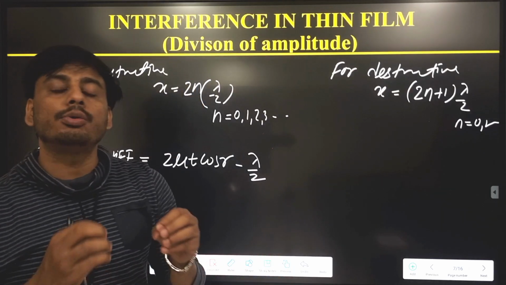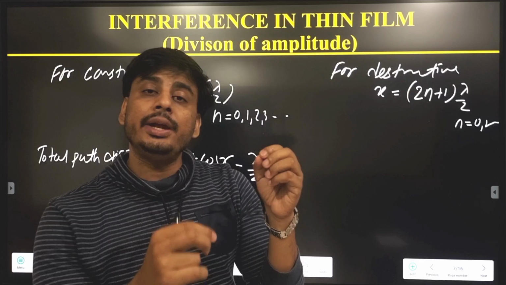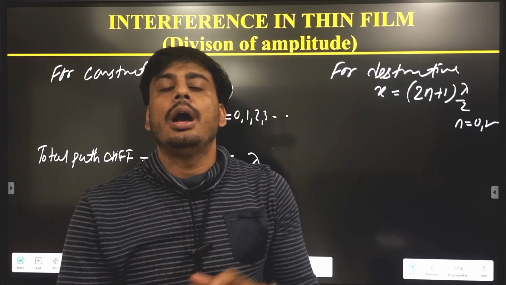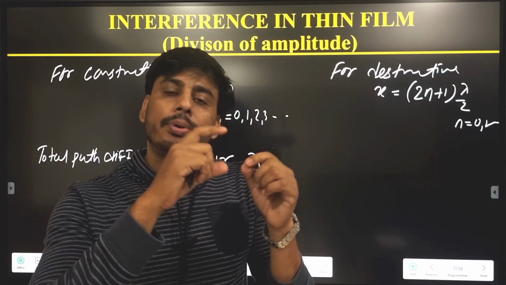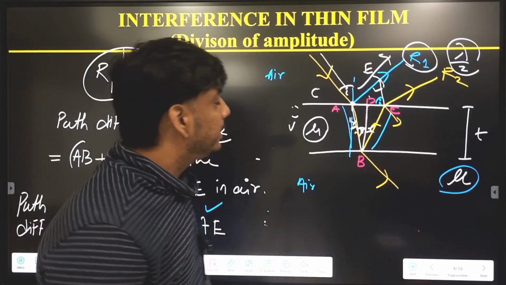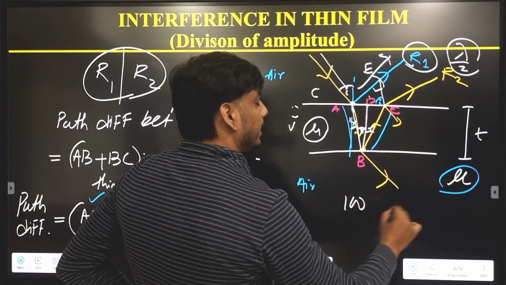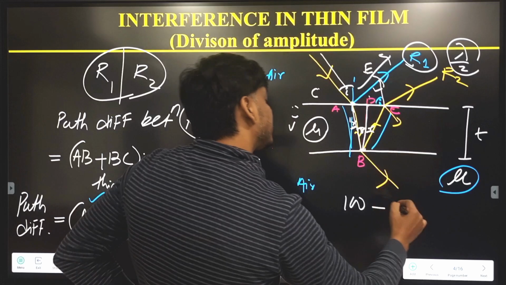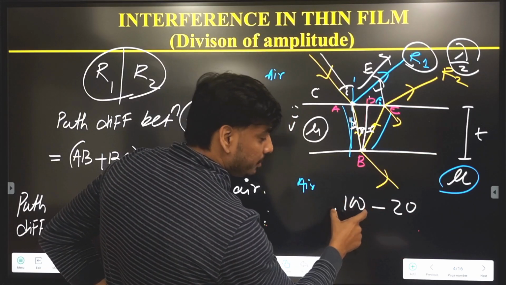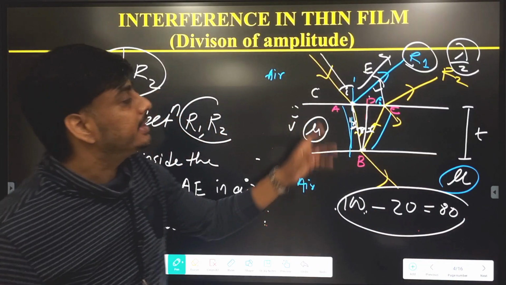For example, during that particular time the light travels A to B, B to C, let us say 100 meters, and during that time the light also travels from A to E. Let's say A to B, B to C is 100, and during that time A to E is 20. We cannot say the path difference is 100. The path difference will be 100 minus 20, which is equal to 80. This is the difference between them. Same thing we are applying here.